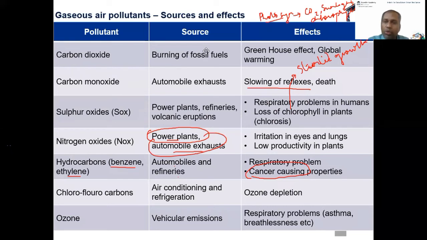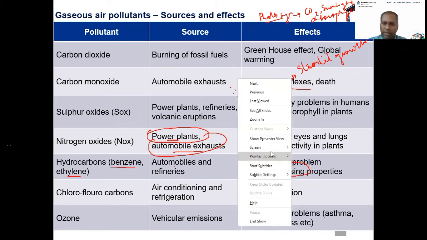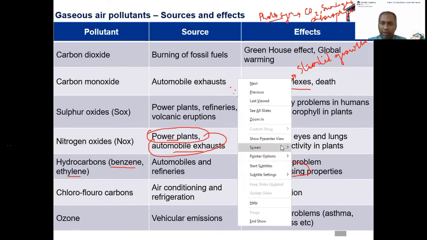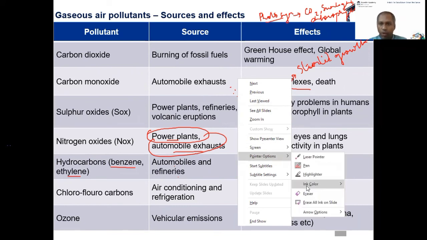You know what happened to ozone? The only thing that has changed is the height at which ozone is present. What part of the atmosphere, if ozone is there, is good for us? Yeah, thank you. If it is there in the stratosphere, it is good for us.